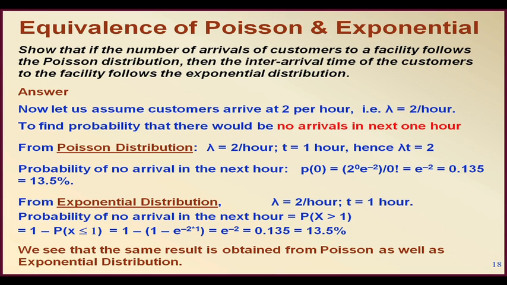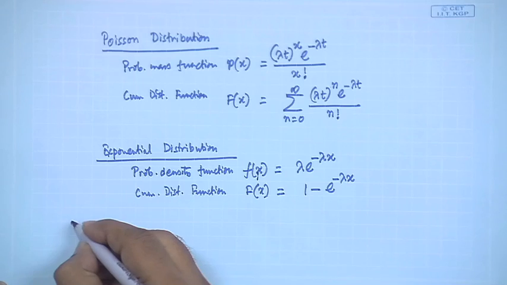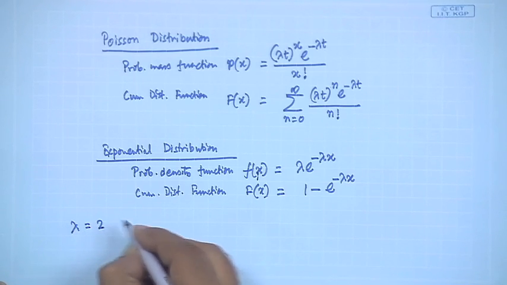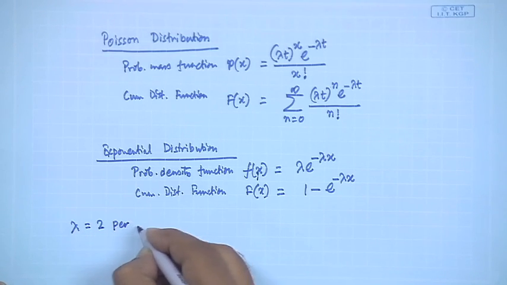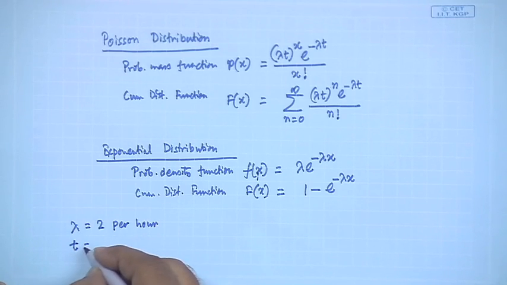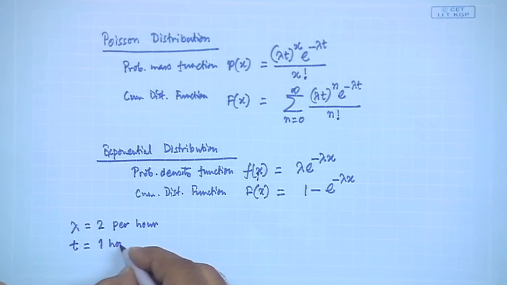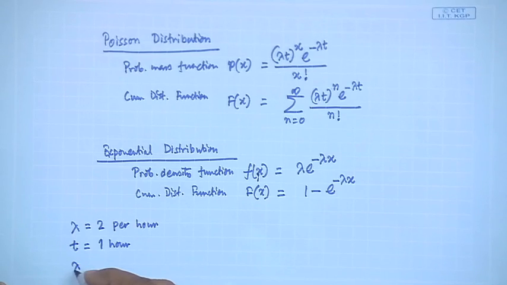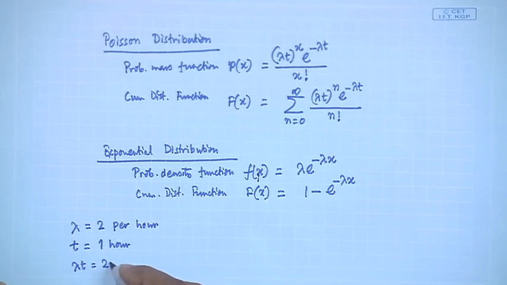Now, let us take a particular example, right. Let us take lambda equal to 2 per hour, and let us take a time of 1 hour duration. So, what is lambda t? Lambda t will be 2 into 1 equal to 2.